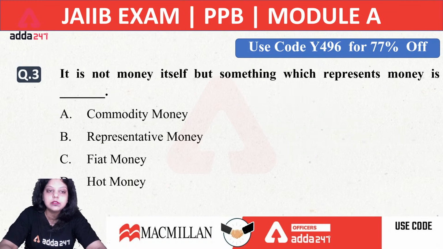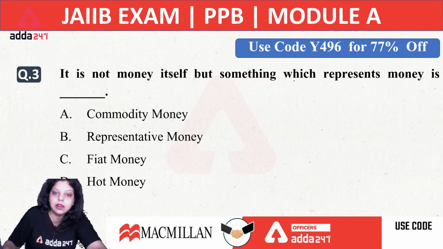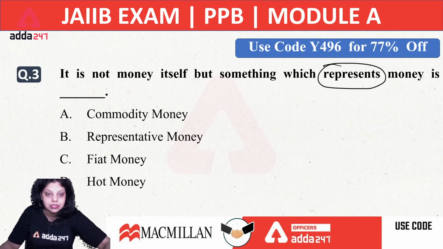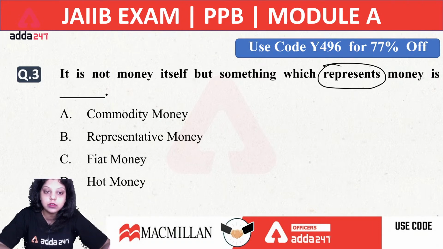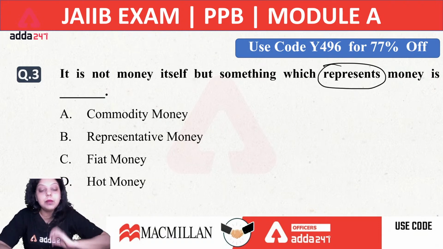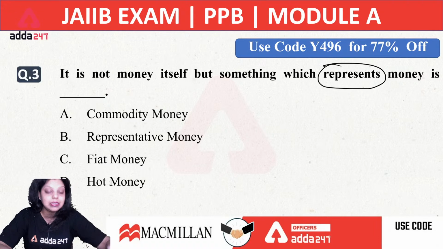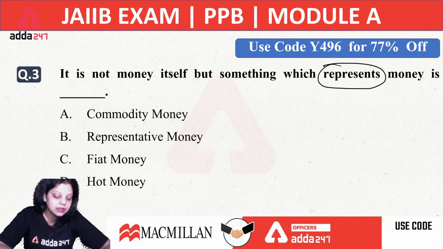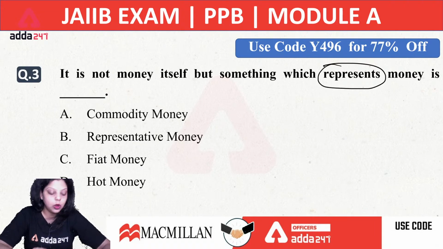Now the next question is asking about something which is not money itself but represents the money. The type of money which is not money itself, it means you can't exchange this in the form of cash, but it will help you to represent the money. Whenever you are paying this type of money to any person, he or she will return you the money in exchange. So it is not money itself, but something which represents the money. Is it commodity money? Is it representative money? Is it fiat money? Or is it hot money? What will be the right answer? A, B, C or D?